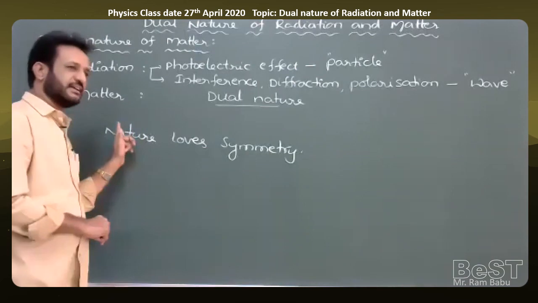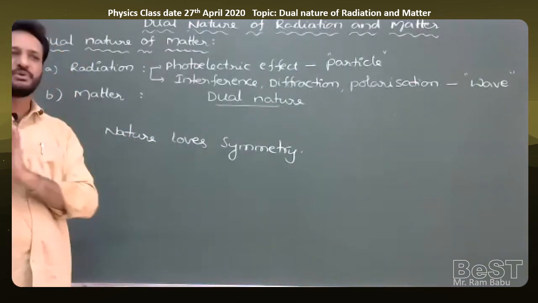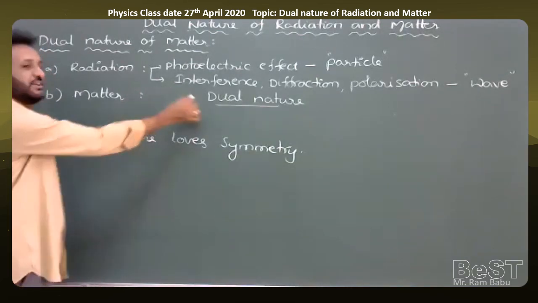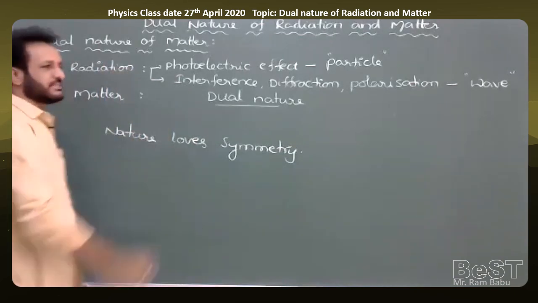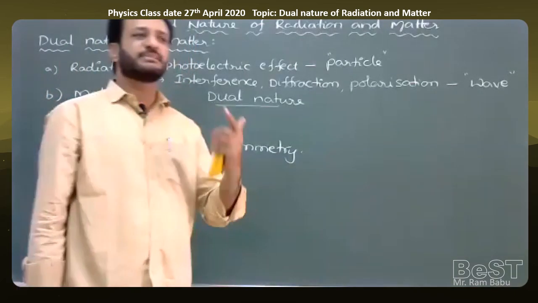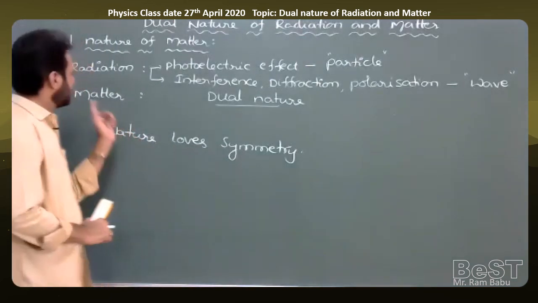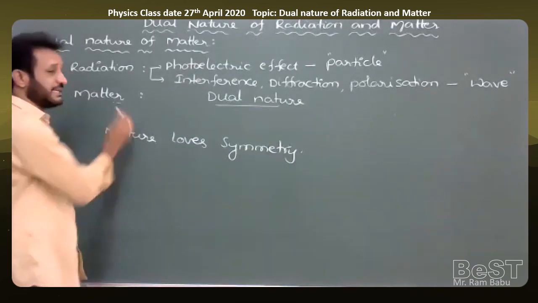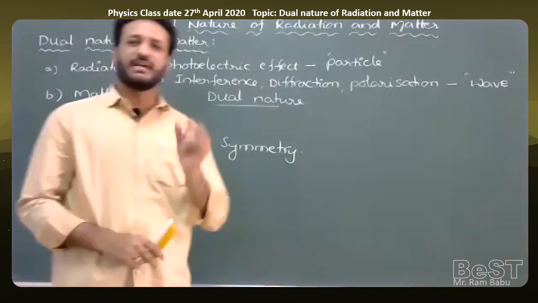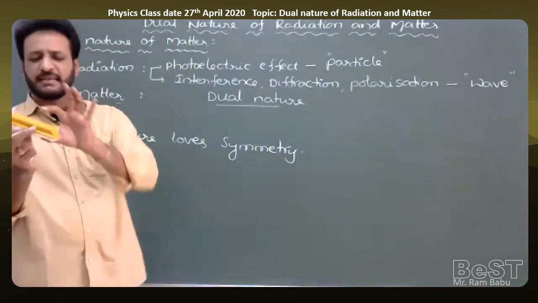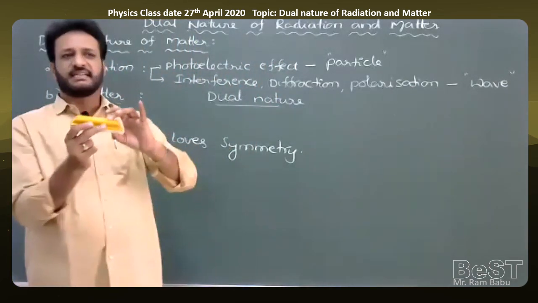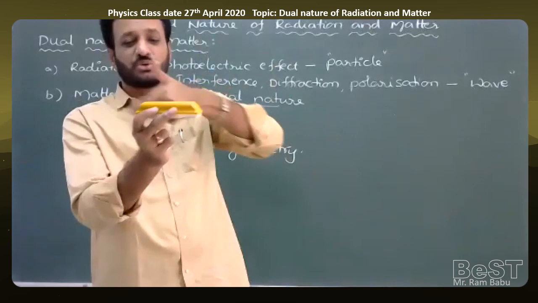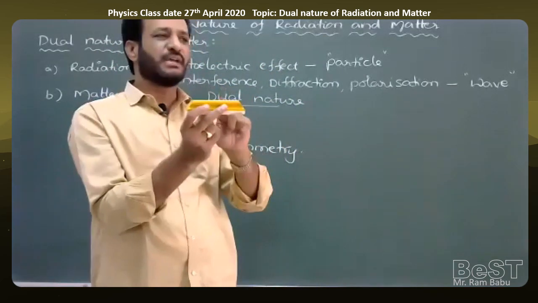The question was raised by de Broglie, and later he studied matter theoretically. Finally he concluded that matter also has a dual nature. That means sometimes matter behaves as a particle and sometimes as a wave. That combined nature of matter is called the dual nature of matter. Matter has mass and momentum, which is why it behaves like a particle. Whenever matter is in motion, such as an electron, a proton, a bus or a car, some waves are associated with the particle. Hence it also behaves like a wave.